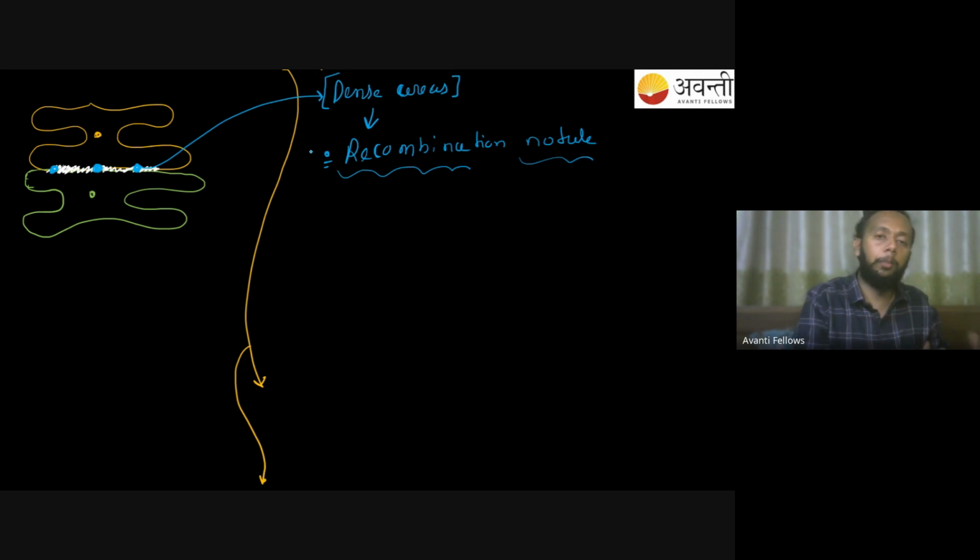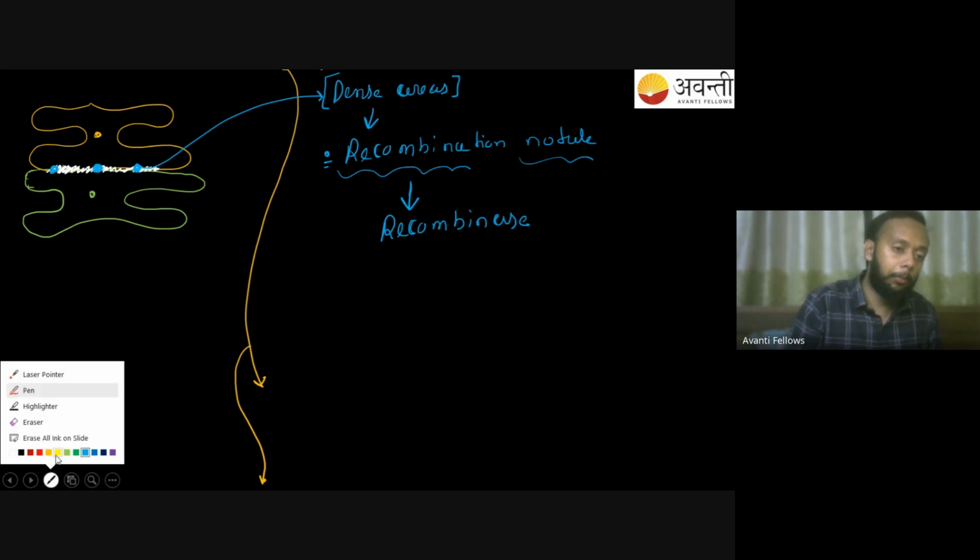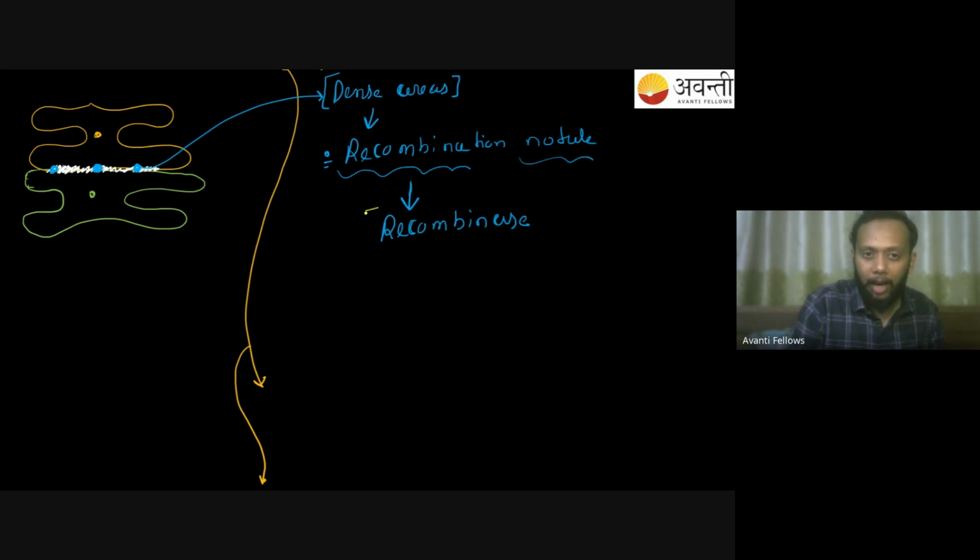Now the question is, मैं उससे पूछूंगा कि यार ये recombination nodule में होता क्या है? Then her answer is going to be that the recombination nodule will have the presence of an enzyme. These areas will have the presence of an enzyme, and that enzyme is called my recombinase. So that is also something you have to remember: this dense area, which is called my recombination nodule, will have the presence of an enzyme, and that enzyme is called my recombinase.